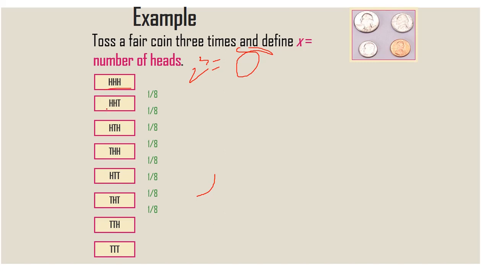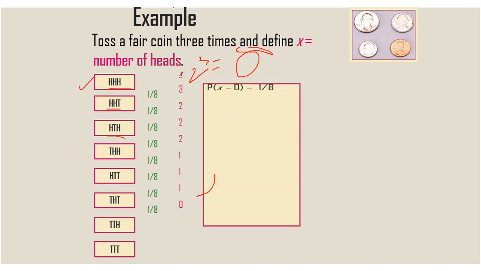3 heads, head. Now my chance is number of heads. See here, possibility is 3 by 8. Here you can observe it.